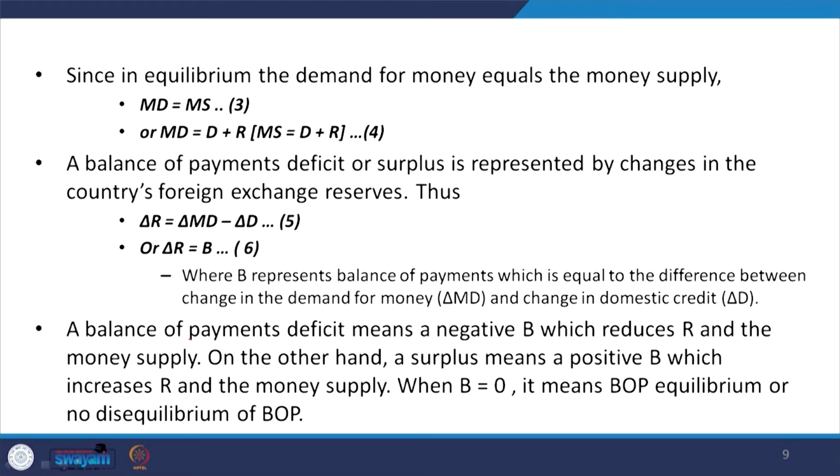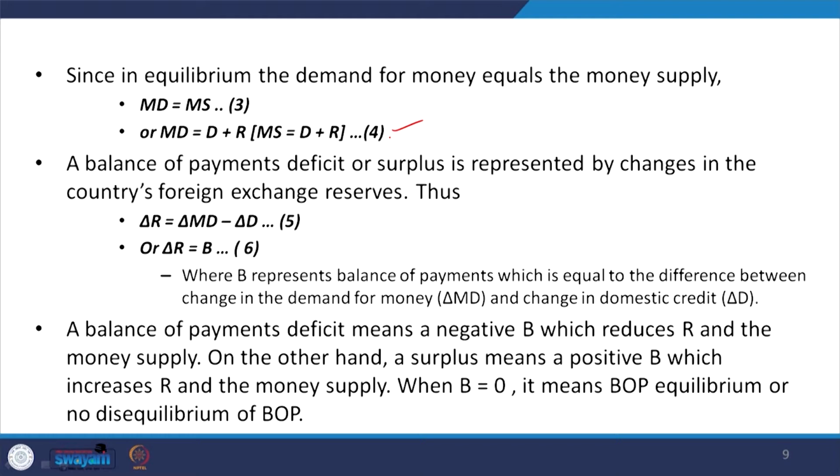Then we come to the equilibrium of demand for and supply of money that determines the interest rate and the equilibrium level of output in an economy. Now, by equalizing these two, we equate MD equal to MS. So, MD is equal to D plus R, which is basically equivalent to MS, that is money supply. Okay.